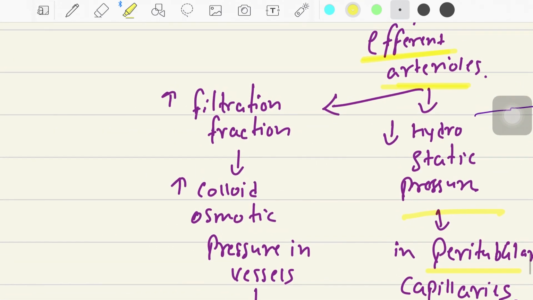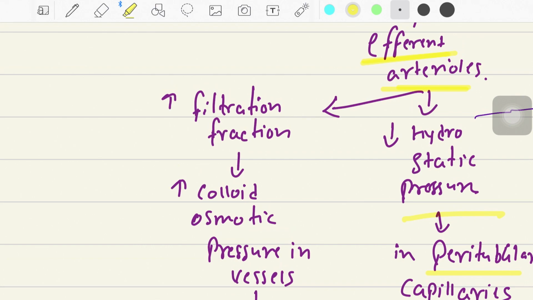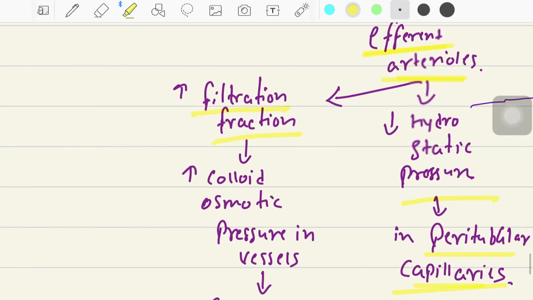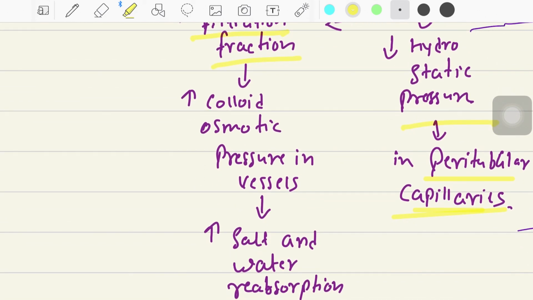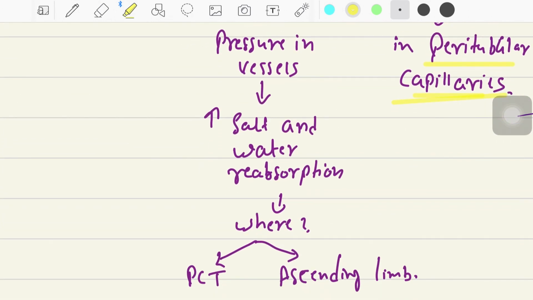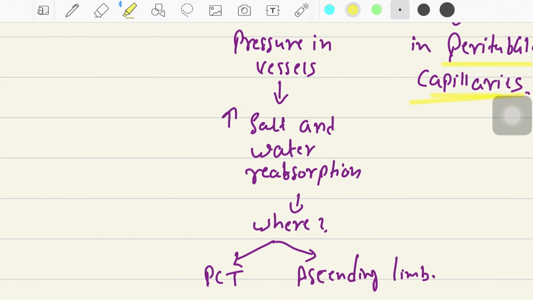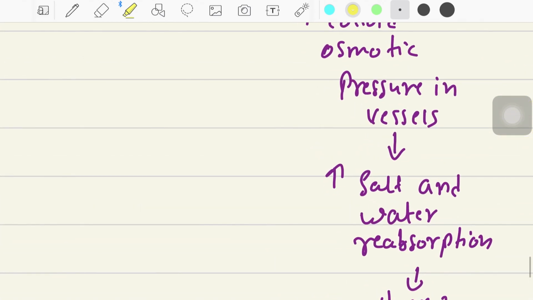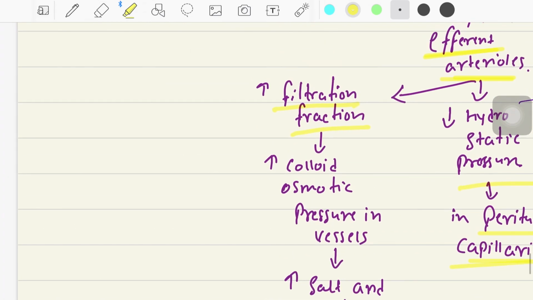Now what are the other effects that will be there because of this angiotensin 2? That there will be increase in the filtration fraction. Okay, and this will cause increase in the colloid osmotic pressure in the vessels, and this will cause increase in salt and water reabsorption. Okay, where are the places where this will be increased? It is the PCT and ascending limb. So how is this mechanism working?